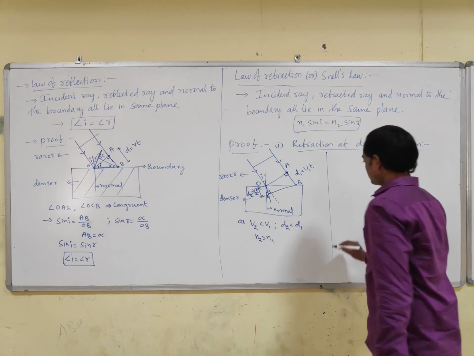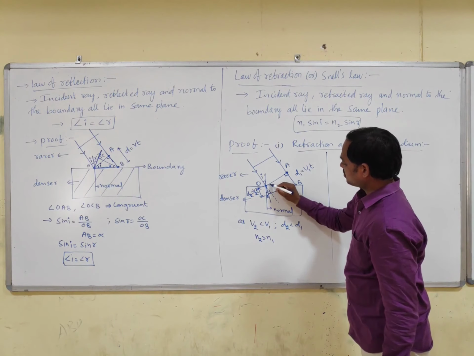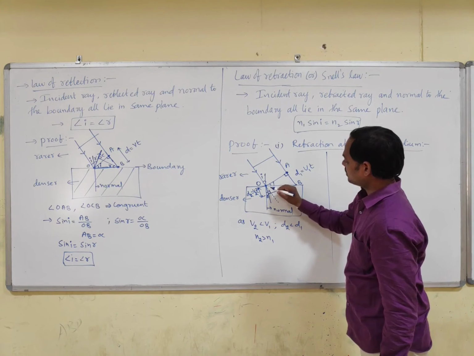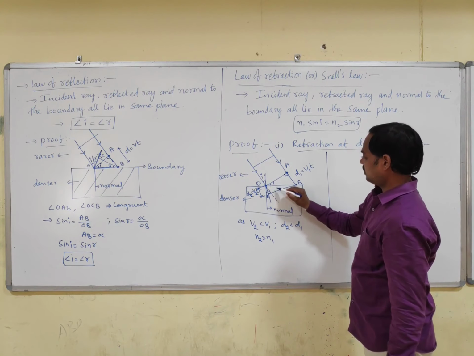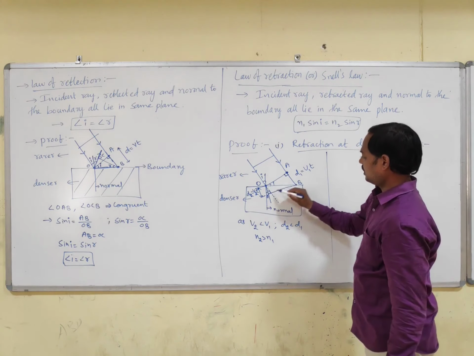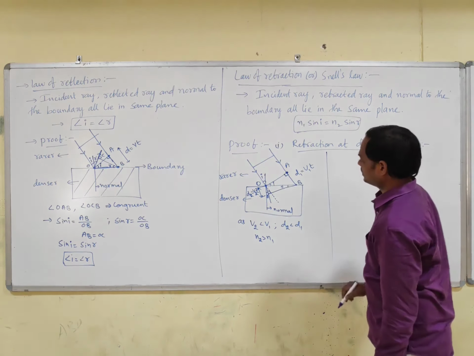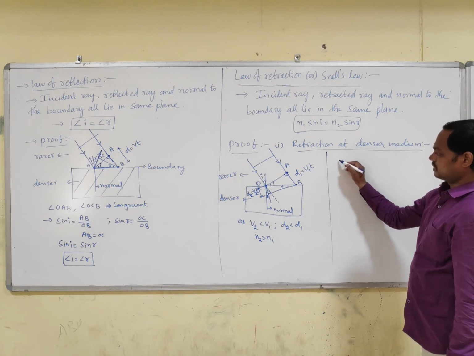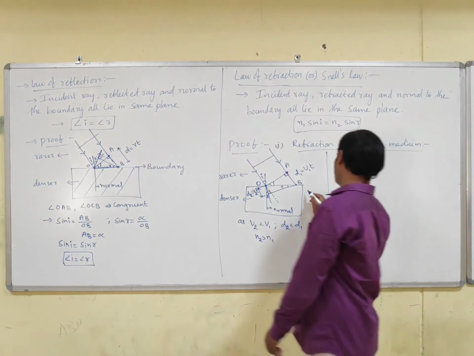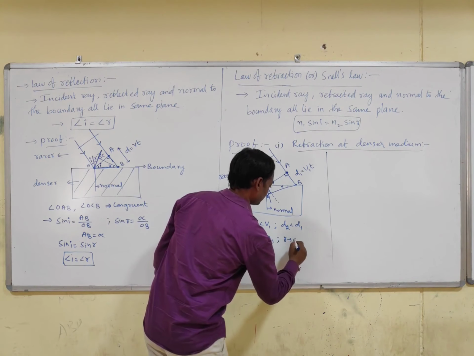So let us prove this. From this, this is the angle of incidence. Again the same two perpendicular lines. Here these two are perpendicular, these two are perpendicular. So this is R. R is the angle of refraction here.